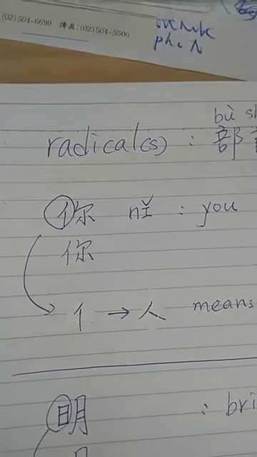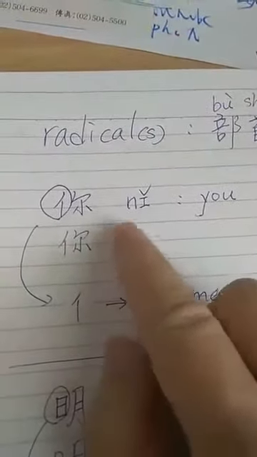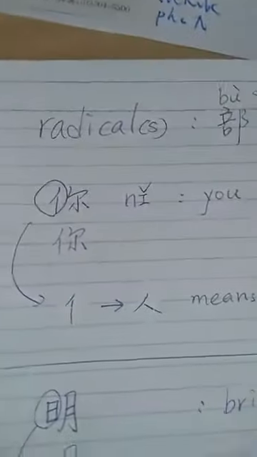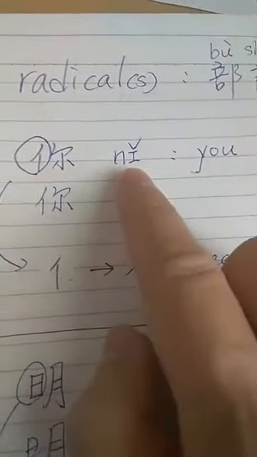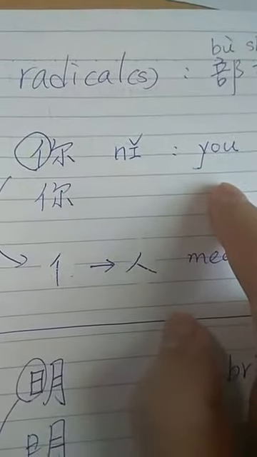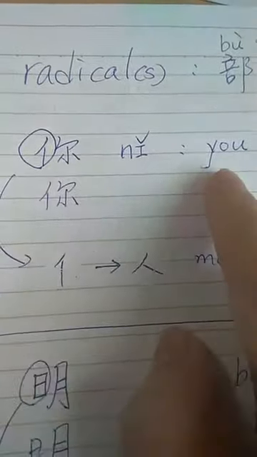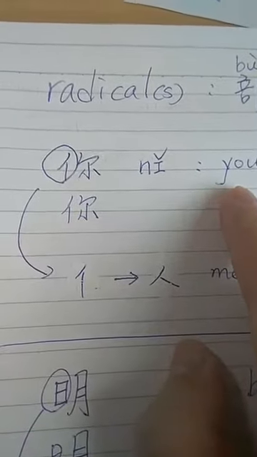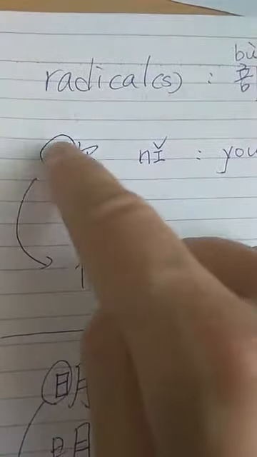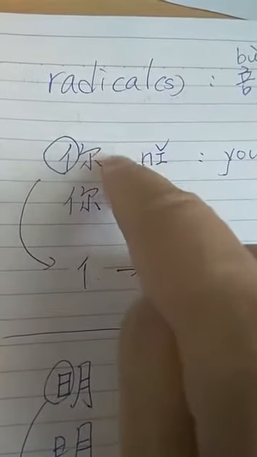So for example, this word 你 means you. This is a very basic and simple word in Chinese. 你 means you, and then how do we write it? We write it like this.